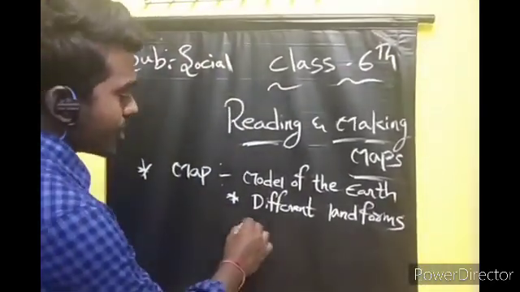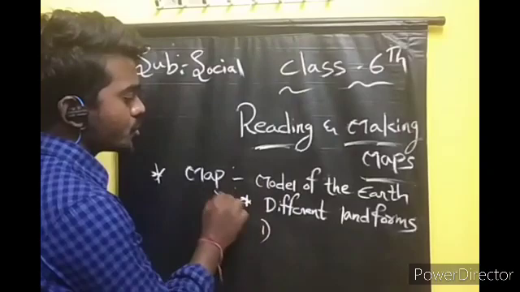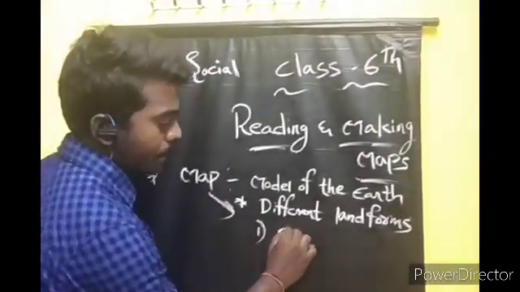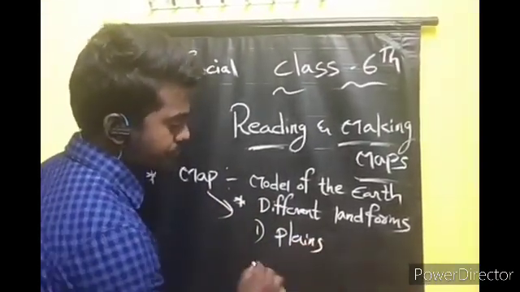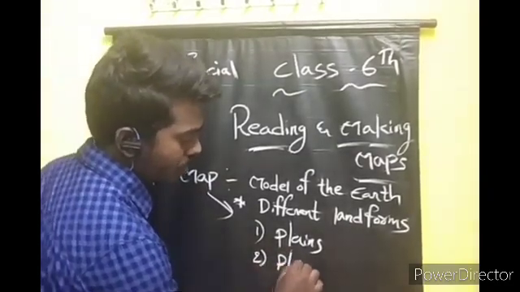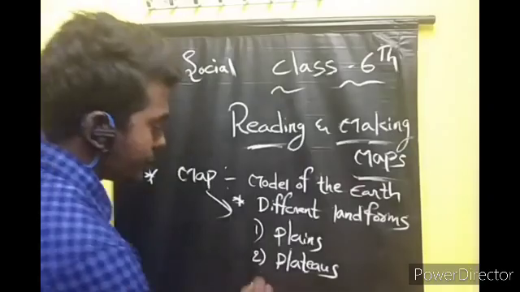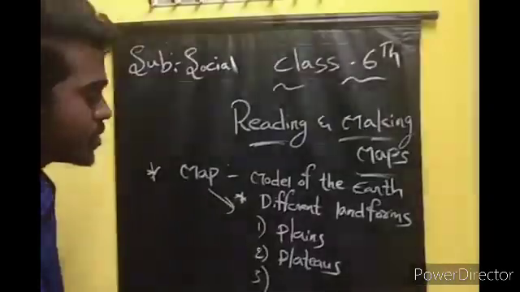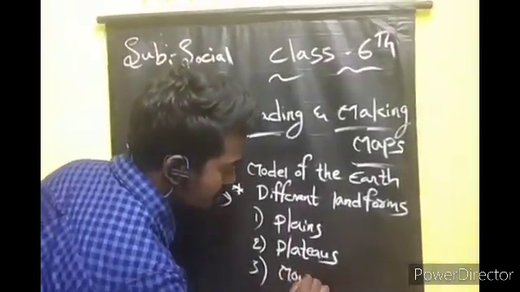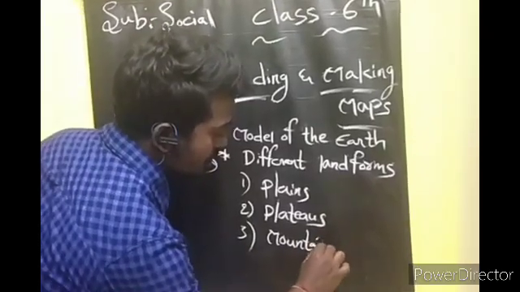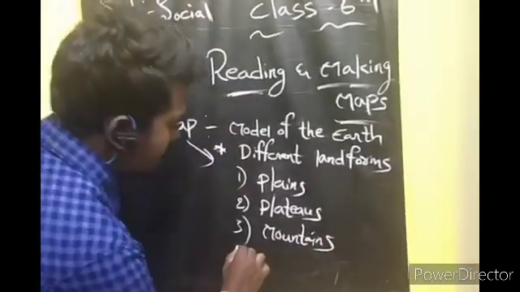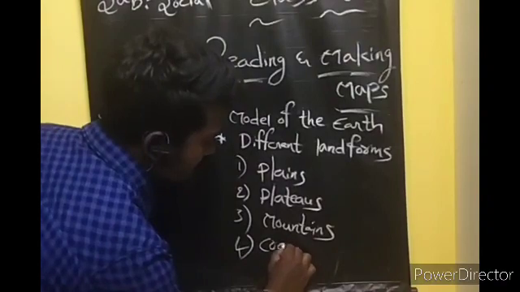Okay, see, for example, the map shows about the plains. It shows about the plateaus. It shows about the mountains. Okay, and it shows about the coastal regions.